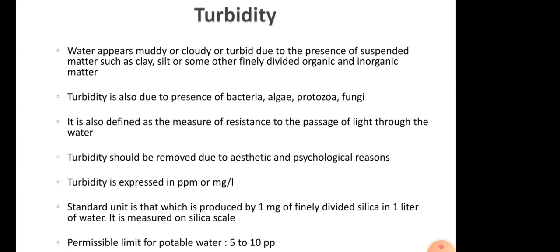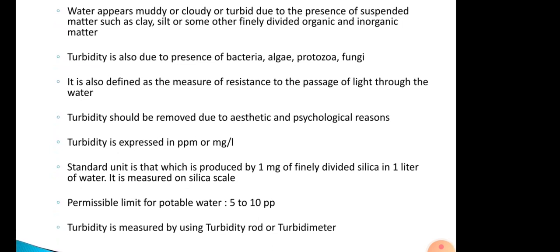For potable water, that is water fit for drinking, the permissible limit for turbidity is 5 to 10 parts per million. Normally we use two methods for measuring the turbidity of water: one is a turbidity rod, and the other is a turbidimeter.